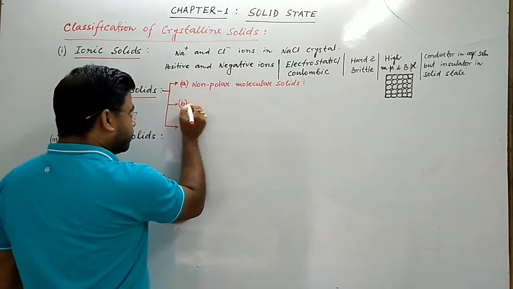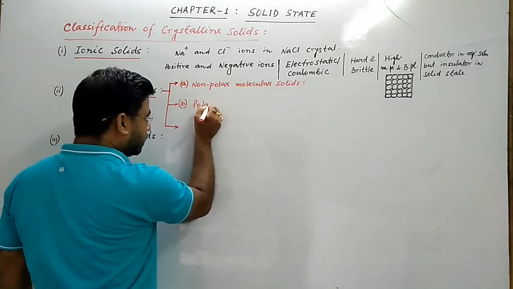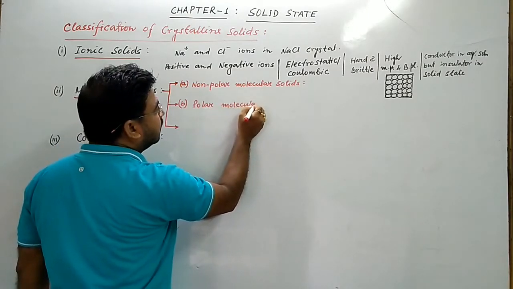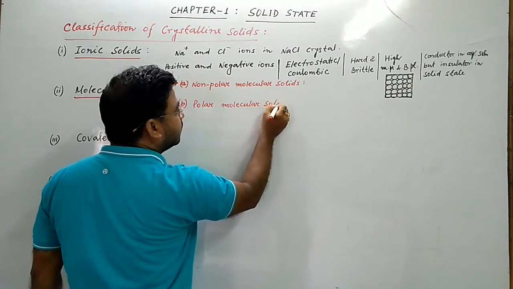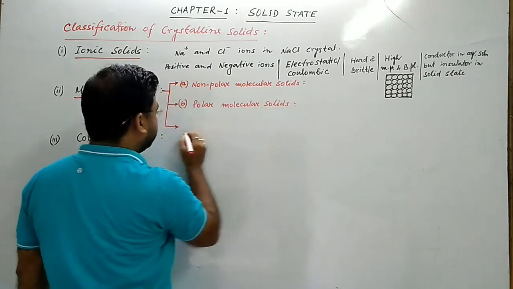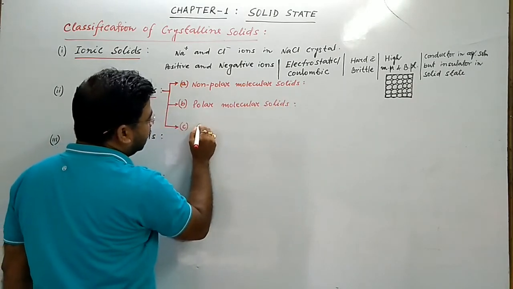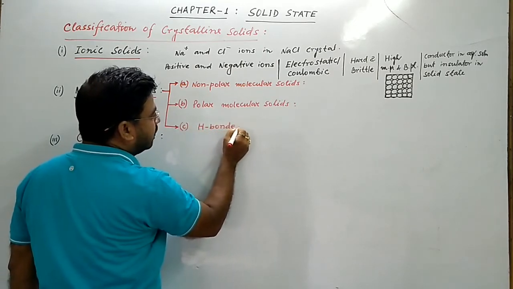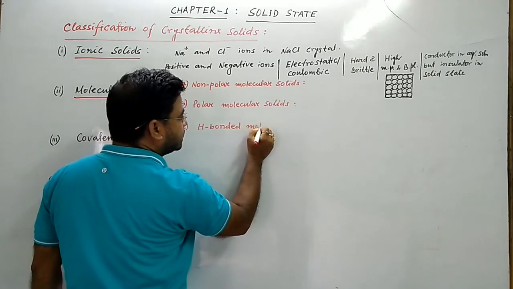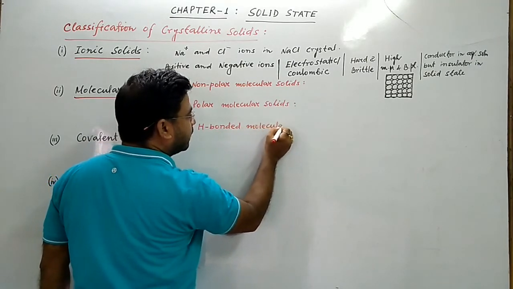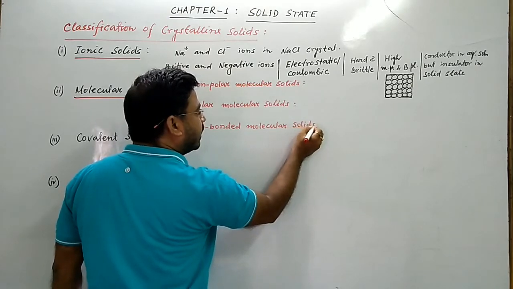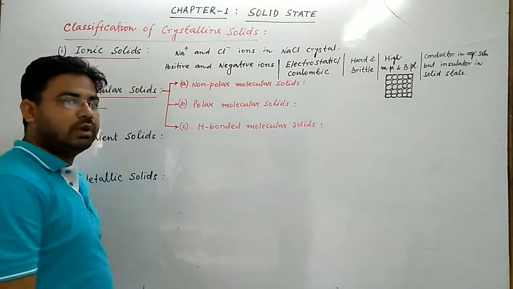Number B, polar molecular solids, and number C, hydrogen bonded molecular solids.